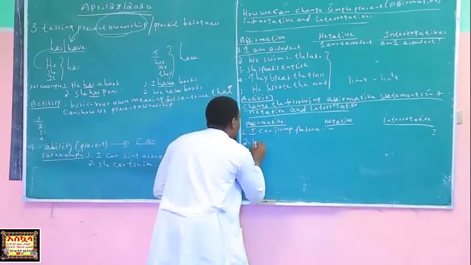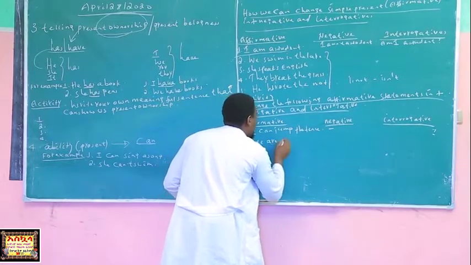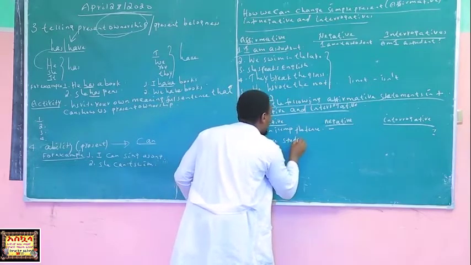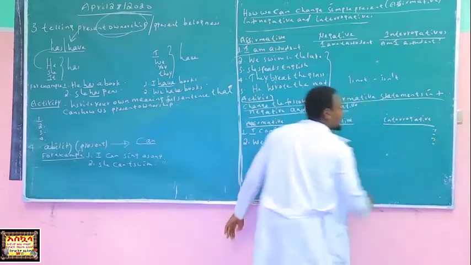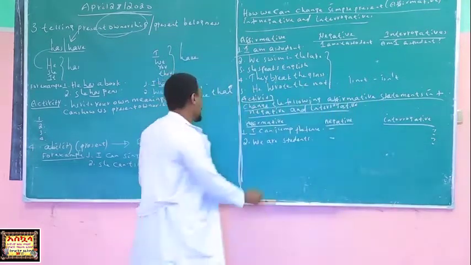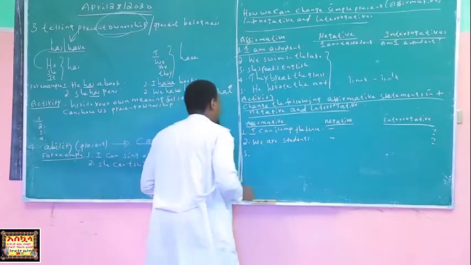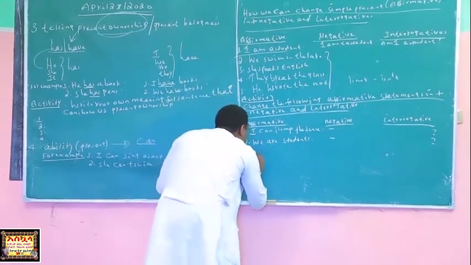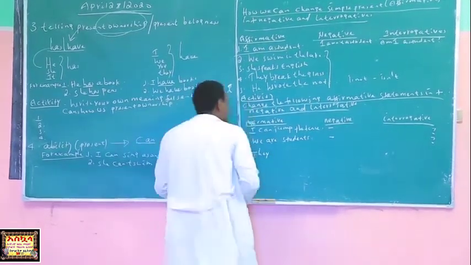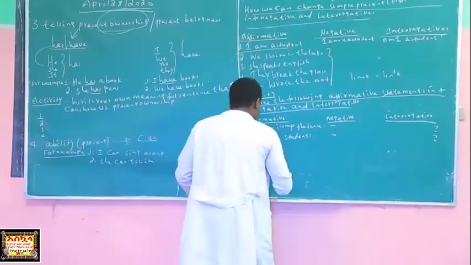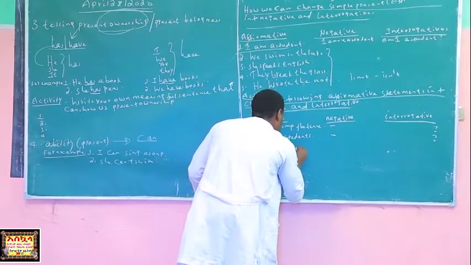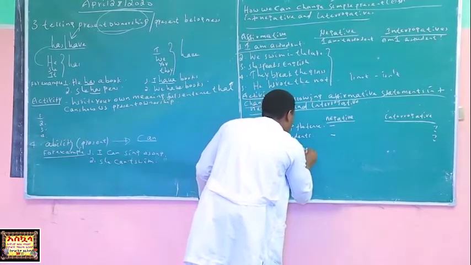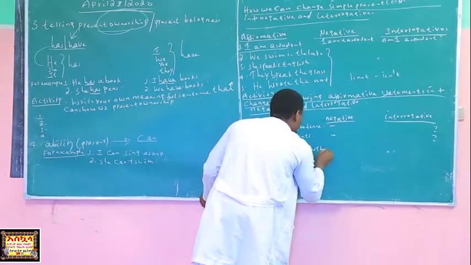Two. We are students. There is negative, there is interrogative. Third one, they are playing football.